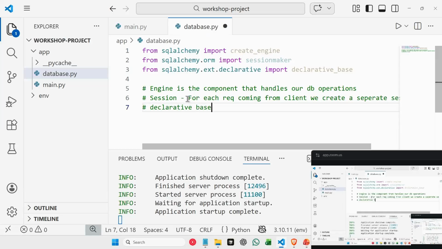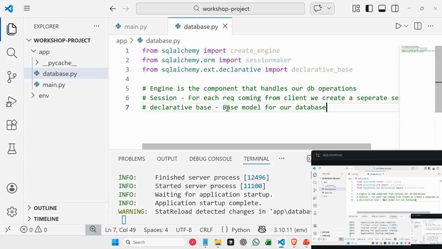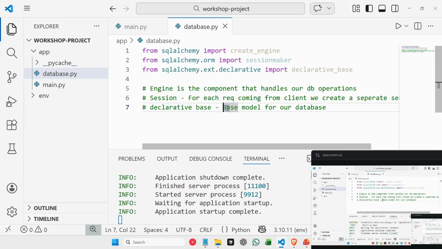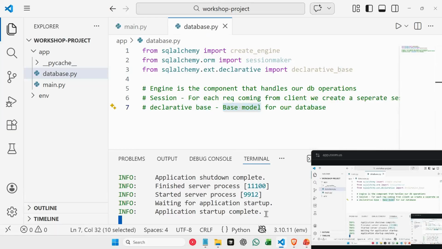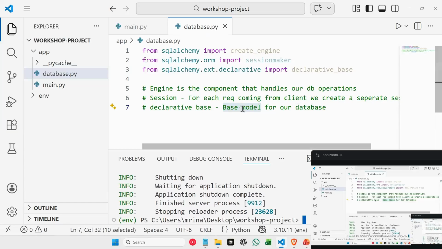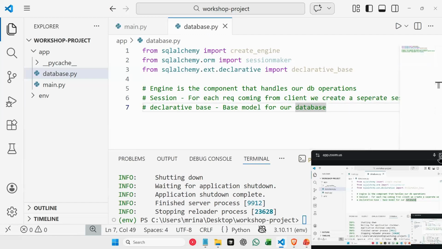And then we are using declarative base to act like a base model for our database. Now, we have come onto a new terminology which is called a base model. I'm saying base model. We use declarative base to create a base model. Now, what do I mean by a model? Right? We need to now understand what I mean by a model.